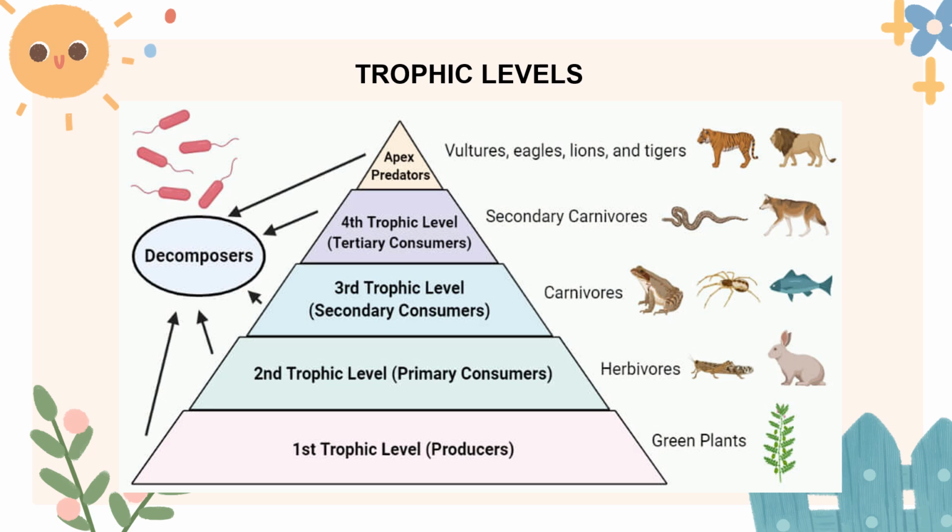So let's not forget also the decomposer in our illustration. Decomposers like fungi and bacteria break down dead plants and animals, returning nutrients to the soil. So this process helps plants grow, completing the cycle of energy and matter in the ecosystem. Decomposers are essential for keeping ecosystems healthy and balanced.